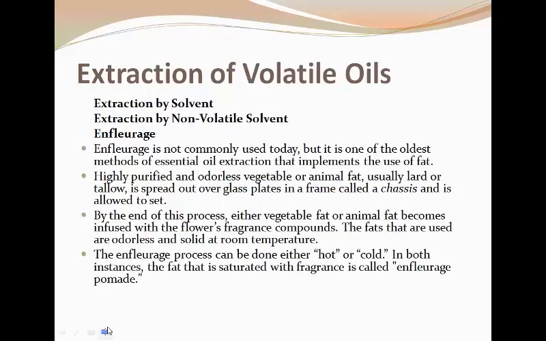This chassis has a fat layer, and by the end of the process, the fat becomes infused with the flower fragrance. The fat used should be colorless and solid at room temperature.